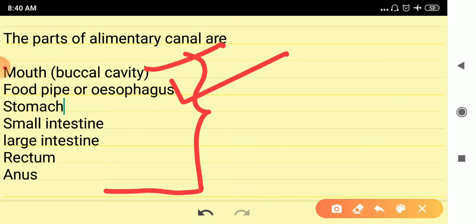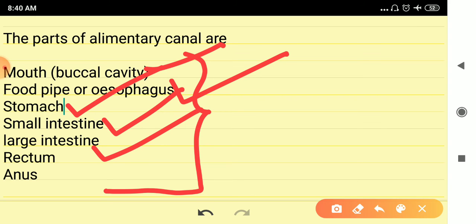The food pipe is also called the esophagus. From the food pipe, it goes to the stomach. After the stomach, the small intestine, and after the small intestine, the large intestine. From the large intestine, the undigested food is stored in the rectum and gets out through the anus. All these are parts of the alimentary canal.